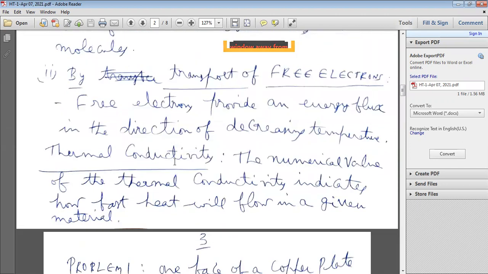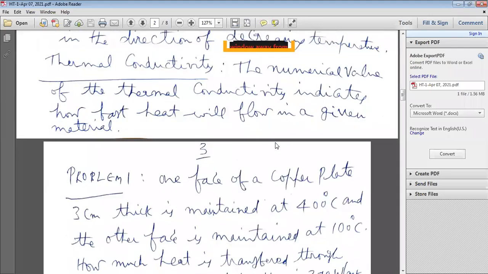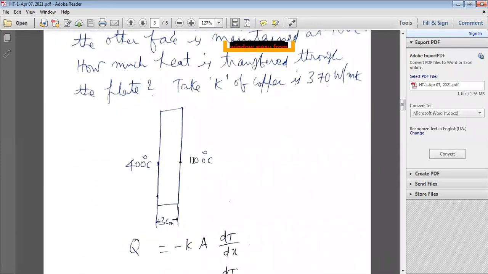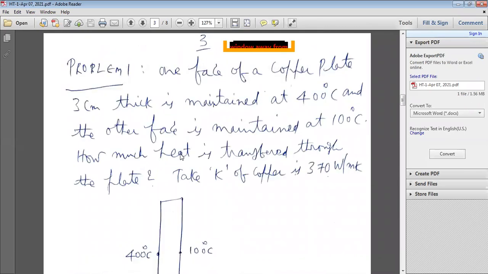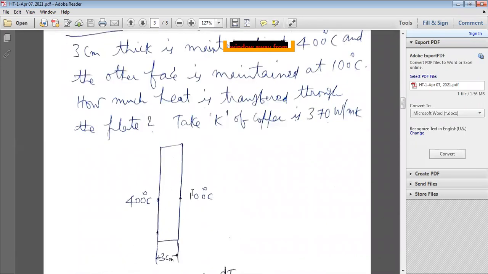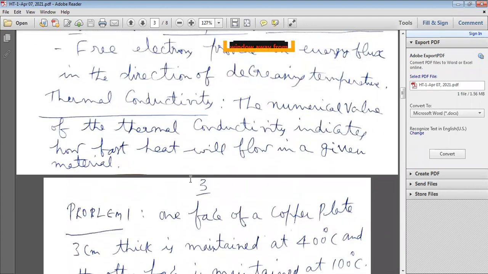Next, second, by transport of free electrons. Free electrons are available whenever there is temperature. So free electrons provide an energy flux in the direction of decreasing temperature. With that energy flux, heat is transferred from one part of the body to another.